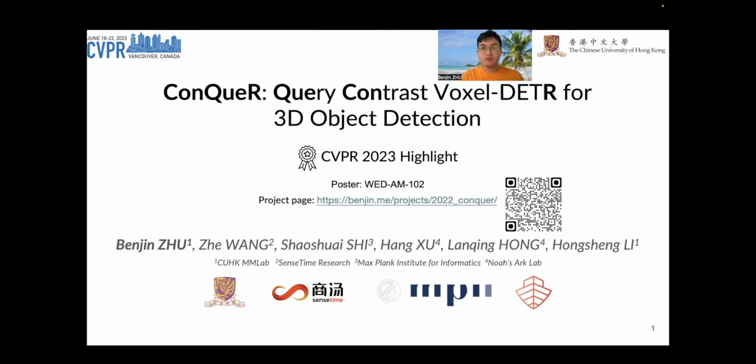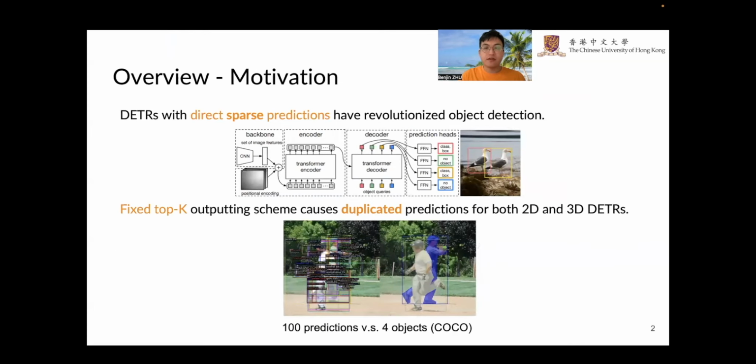I'm glad to be here to present our highlight paper, ConQueR: Contrastive Voxel-DETR for 3D object detection, or ConQueR. DETRs have revolutionized object detection with their transformer architecture and one-to-one matching, but the set matching loss only supervises each query individually without considering inter-query relations. Moreover, its fixed top-K outputting scheme causes duplication in the final detections.